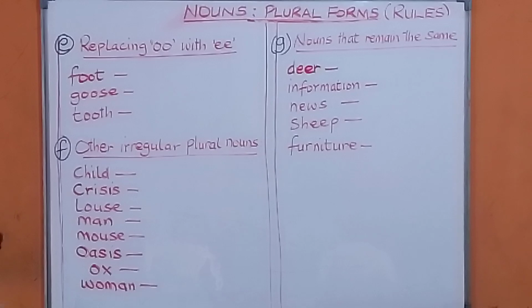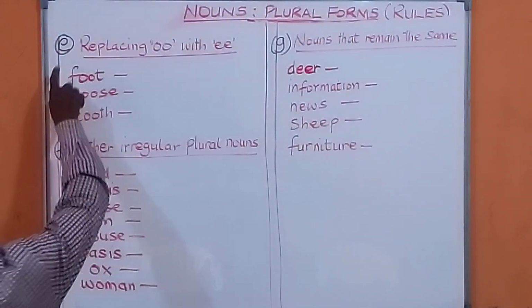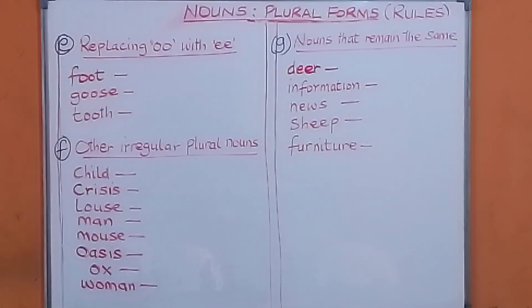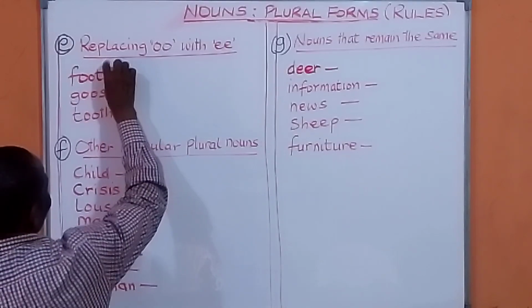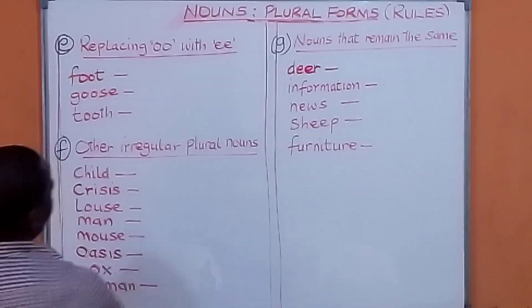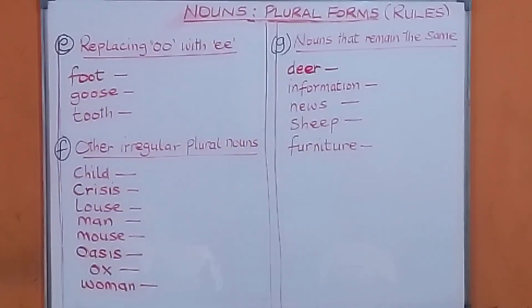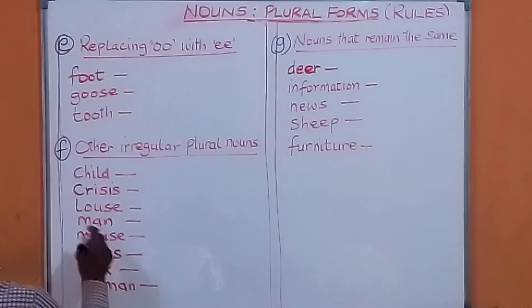So we are looking at the rules to follow in doing the plural forms. We have done some rules. We are going to finish with the second segment of the rules. What is that? We are going to rule E. Rule E: replacing O with E. There are some nouns that, in order to make them plural, you replace the O's with E's.